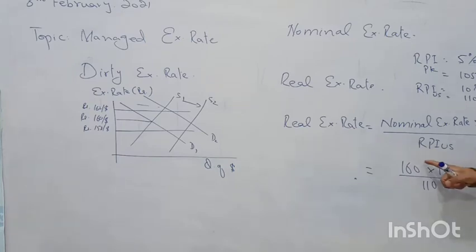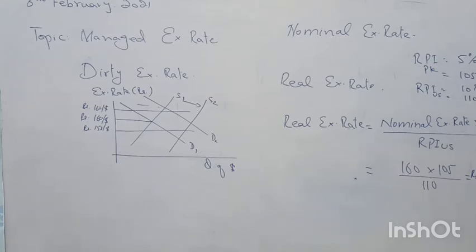We see that in nominal terms our exchange rate is 160. When the inflation rate in the US is higher than ours, our exchange rate is appreciating in real terms. Instead of 160 rupees per dollar, it should have been 152.7 rupees per dollar, because now it is causing a depreciating effect on the dollar rather than on our country, because they are facing more inflation than us.